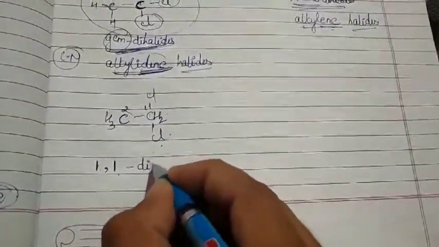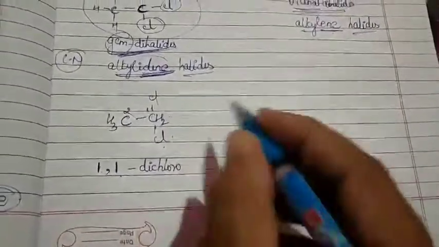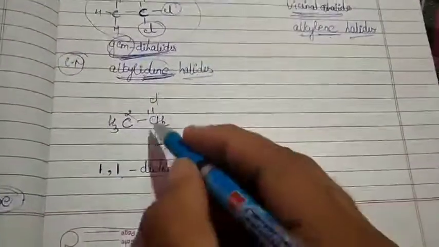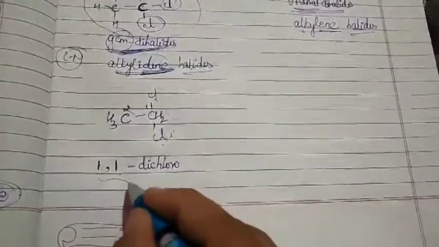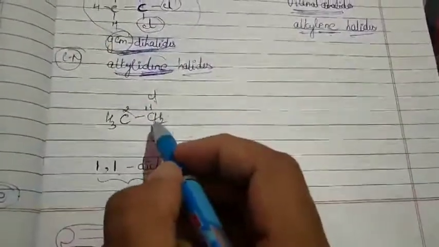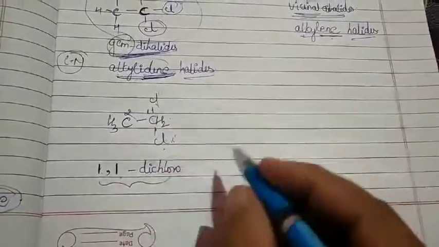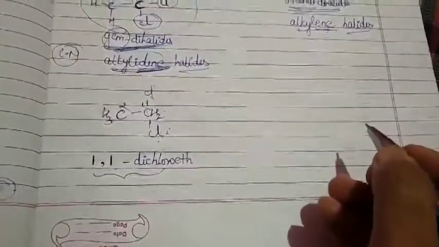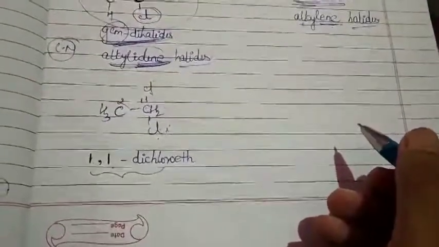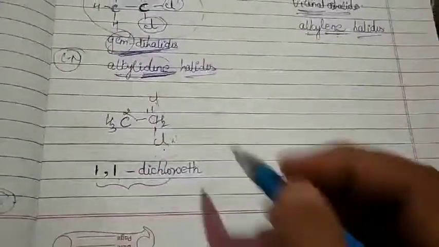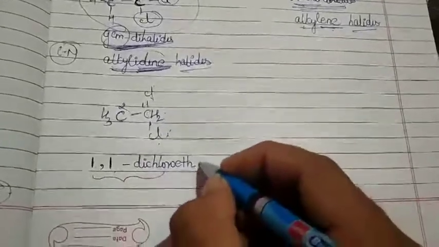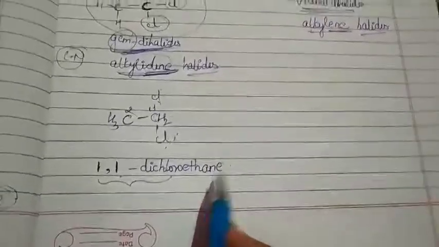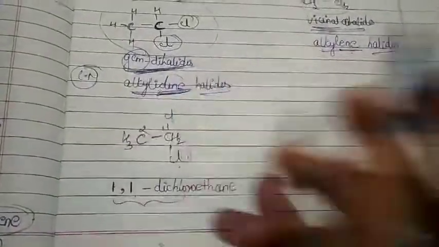Then comes dichloro, because it indicates how many chlorine groups are present. Dichloro. So this indicates my prefix. Next is your root word. How many number of carbon atoms? 1, 2. So 1,1 dichloroeth. Then indicates your primary suffix, that is your saturation or unsaturation. Single bond. So ane.